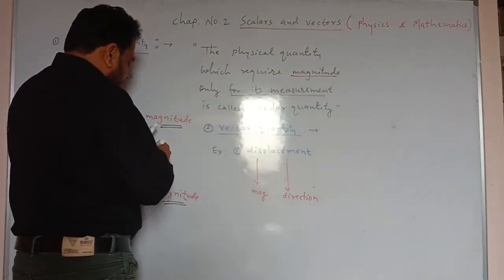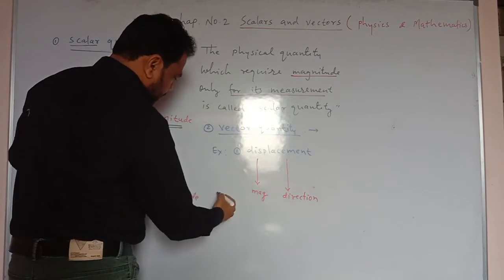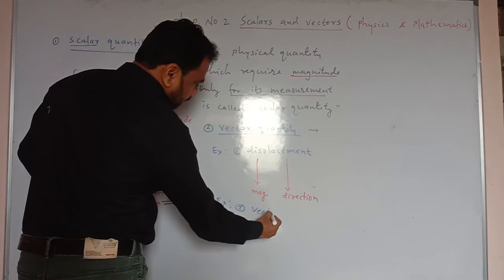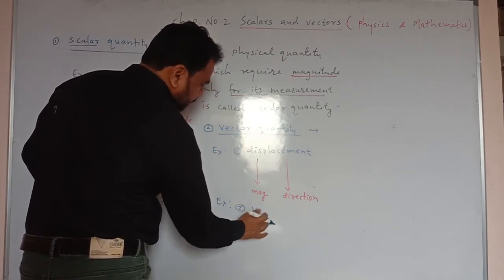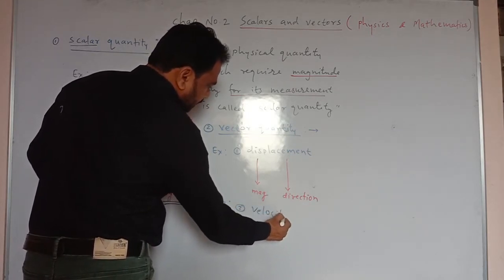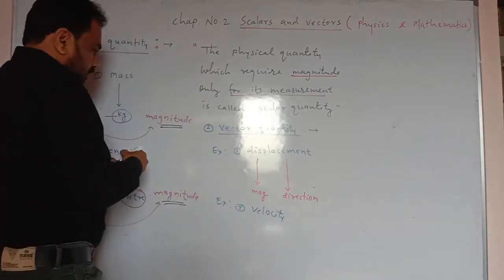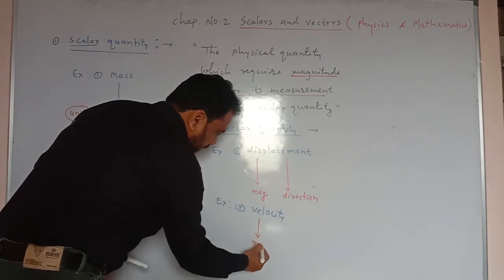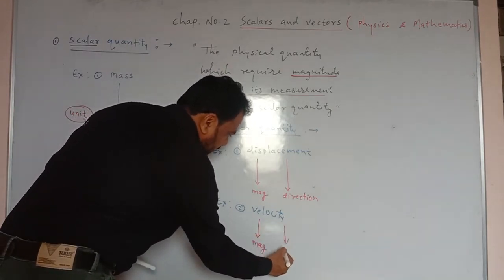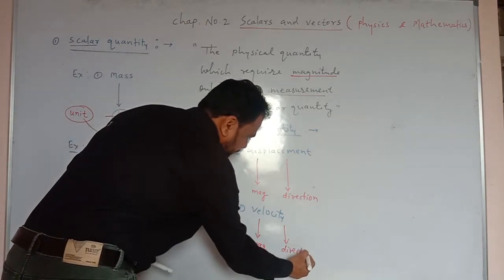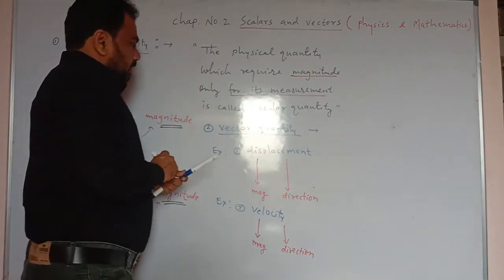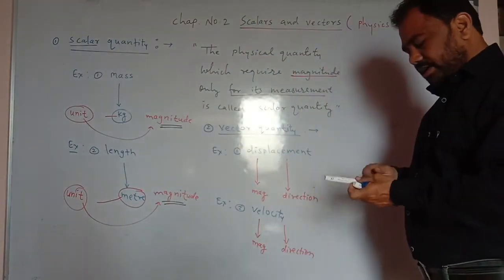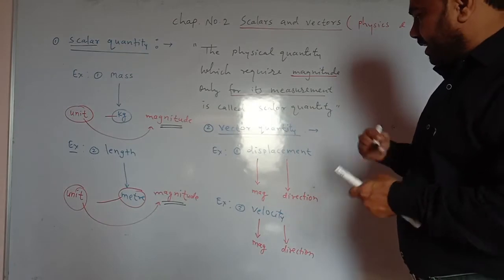Another example we can take is velocity. Velocity requires both magnitude as well as direction. So some quantities require magnitude as well as direction.